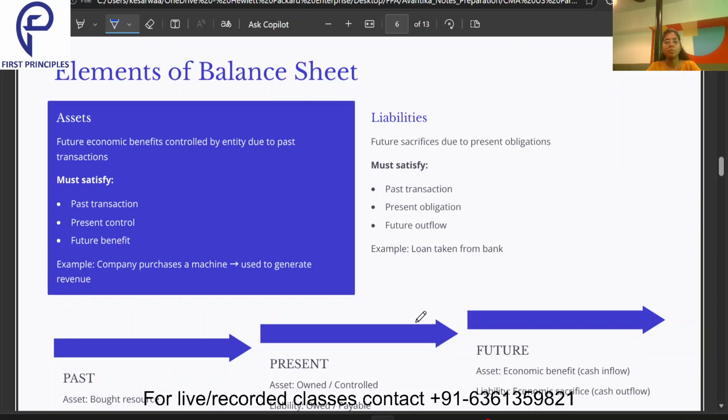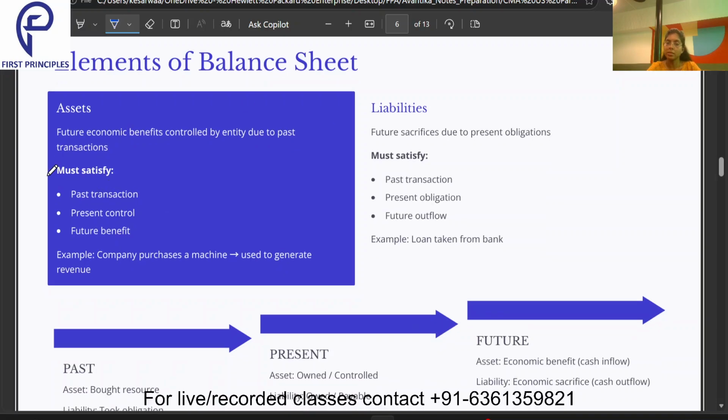Then elements of the balance sheet, very easy, we have already discussed. Assets and liabilities. Assets are those which give us future economic benefits, controlled by the entity due to past transactions, and they must satisfy the past transaction, present control and future benefit criteria. Then what are the liabilities? They are future sacrifices due to present obligations.